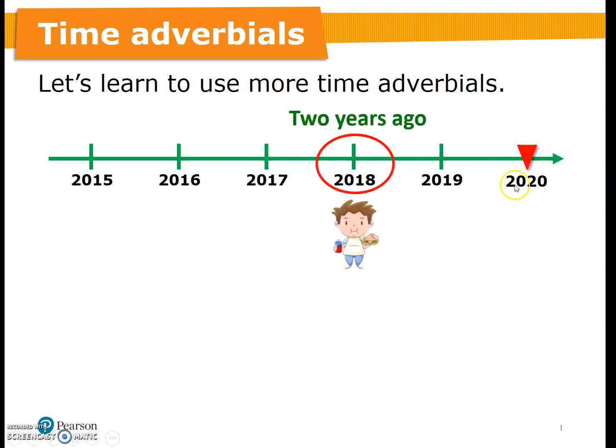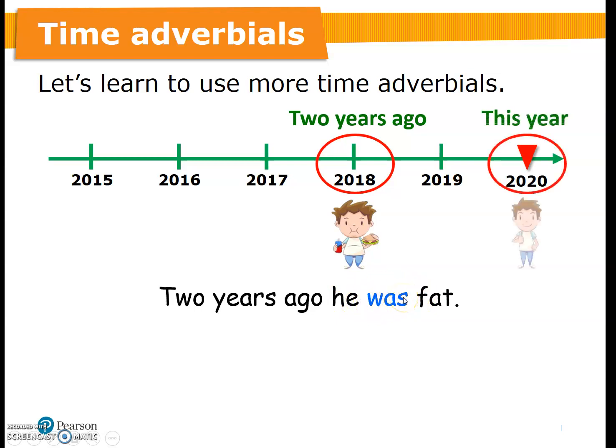Okay, let's learn to use more time adverbial. Now or this year 2020 and 2 years ago, look at this boy. 2 years ago, he was fat. We use was because we are talking about past. This year, he is thin. We use is because we are talking about the present. This year, he is thin. Or now, he is thin.